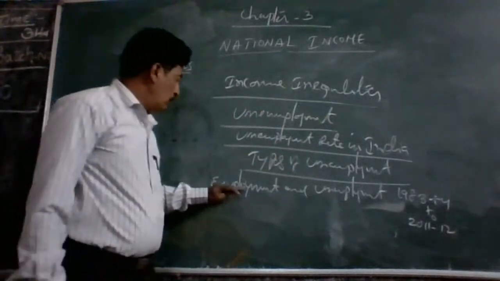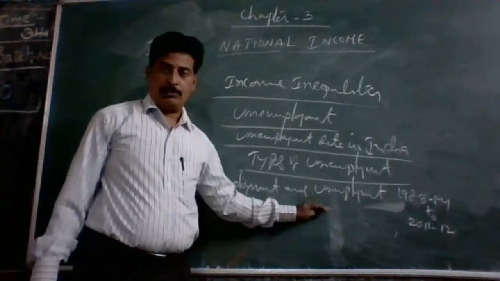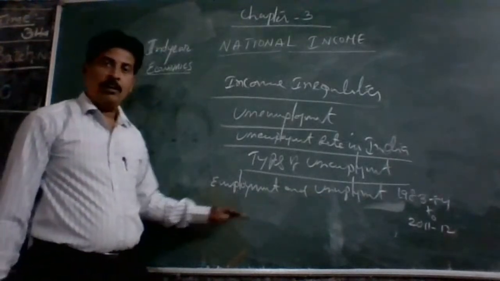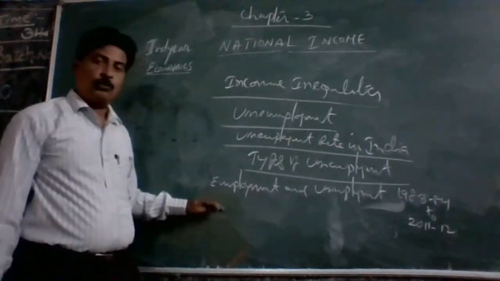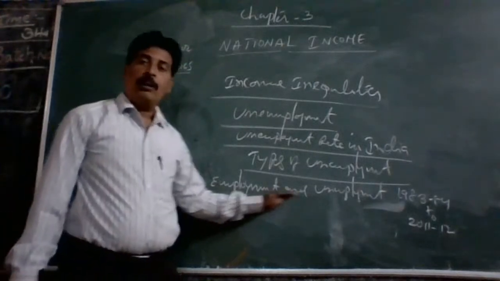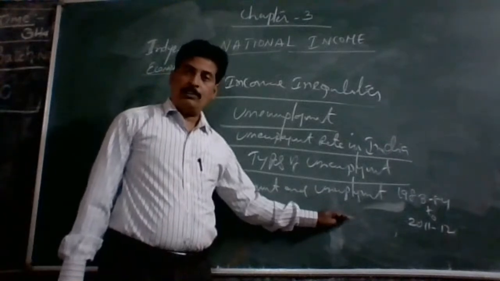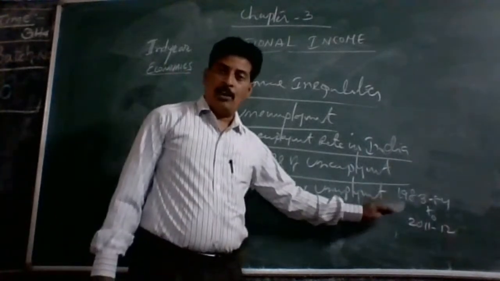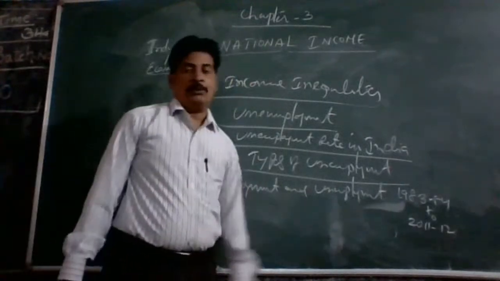What is the level of employment and unemployment, rural, urban and total? Here also we have to see the total population, workforce, labor force, total employees, and the number of unemployed in percentage.